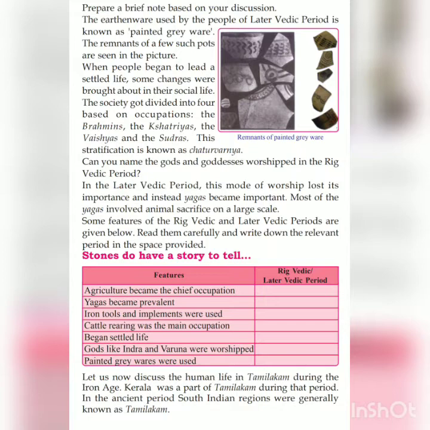When people began to lead a settled life, some changes were brought about in their social life. The society got divided into four based on occupation: the Brahmins, the Kshatriyas, the Vaishyas, and the Shudras. The stratification is known as Chaturvarnya.